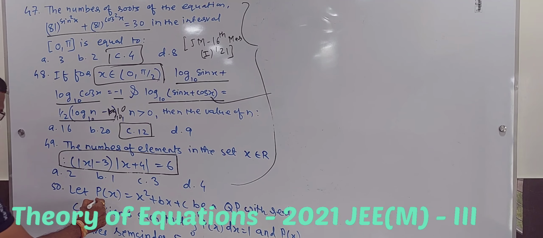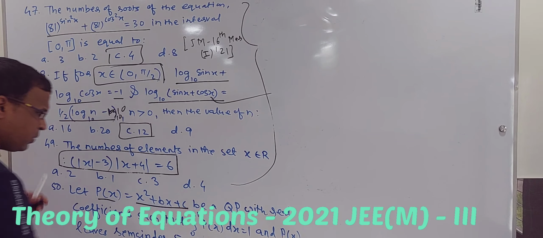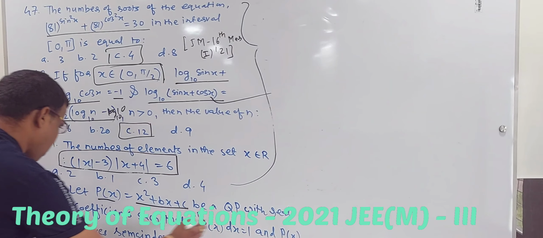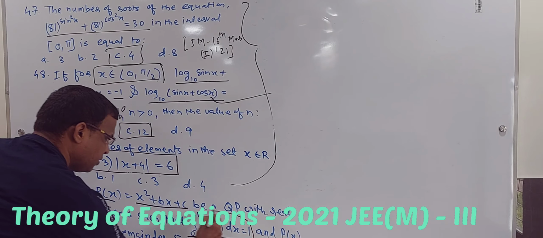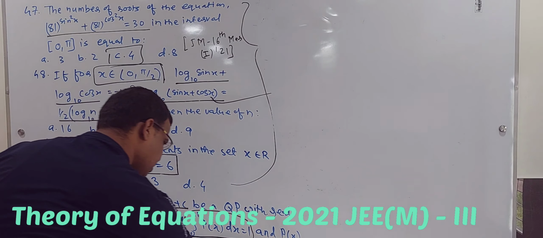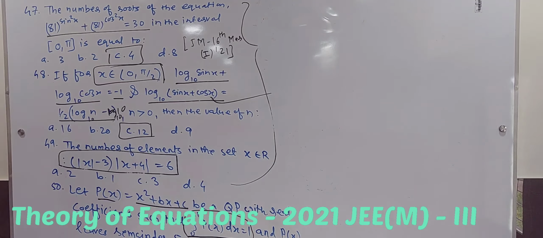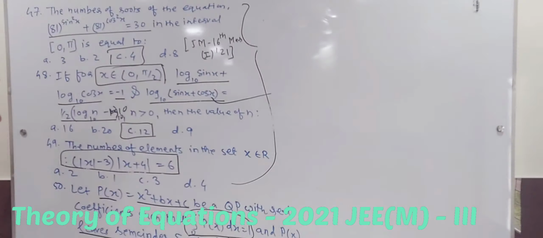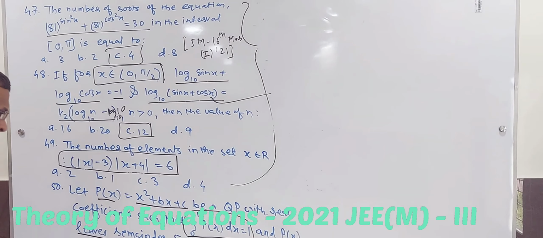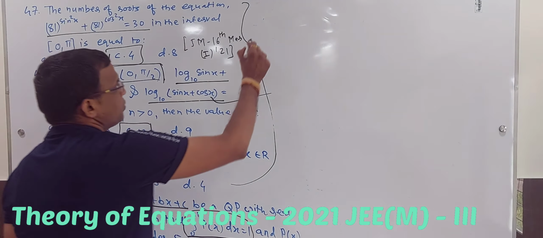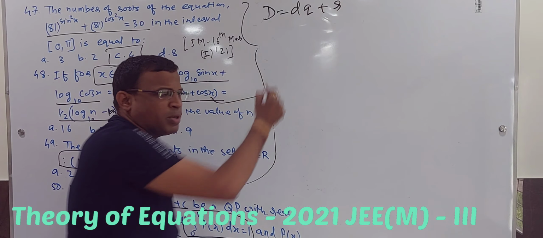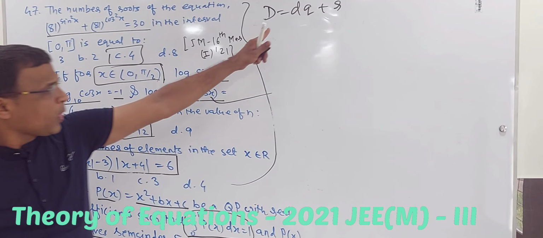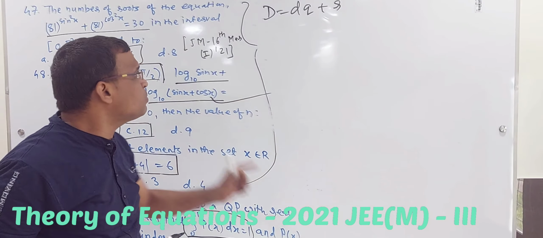So there is a polynomial p of x. Let p of x be a quadratic polynomial with real coefficients such that, as they have given, p of x leaves remainder 5 when it is divided by x minus 2. So we know one rule: dividend is equal to divisor into quotient plus remainder. Maybe 6th standard students will know this. It is the division algorithm.